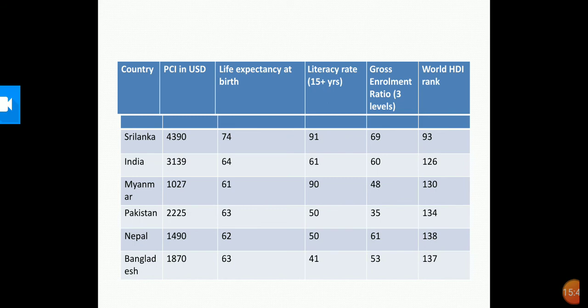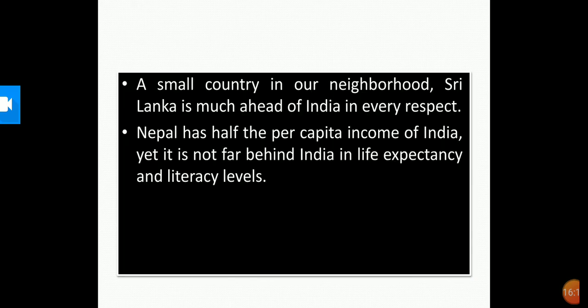Many improvements have been suggested in calculating HDI and many new components have been added to the HD report, but by prefixing human to development, it has made it very clear that what is important in development is what is happening to the citizens of a country. It is people, their health, their well-being that is most important. Do you think there are certain other aspects that should be considered in measuring human development?